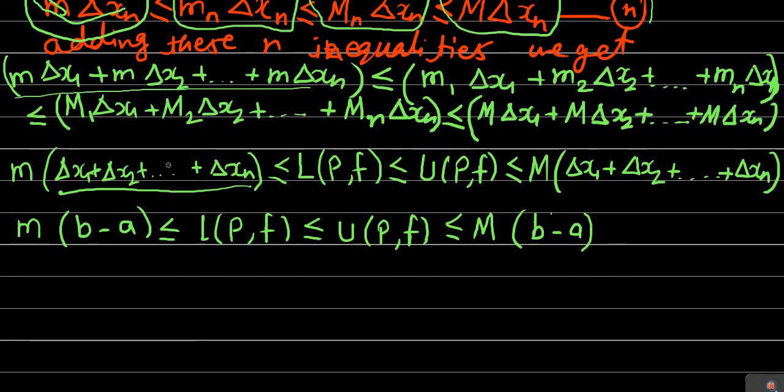So this is a very important relationship that we obtained here.